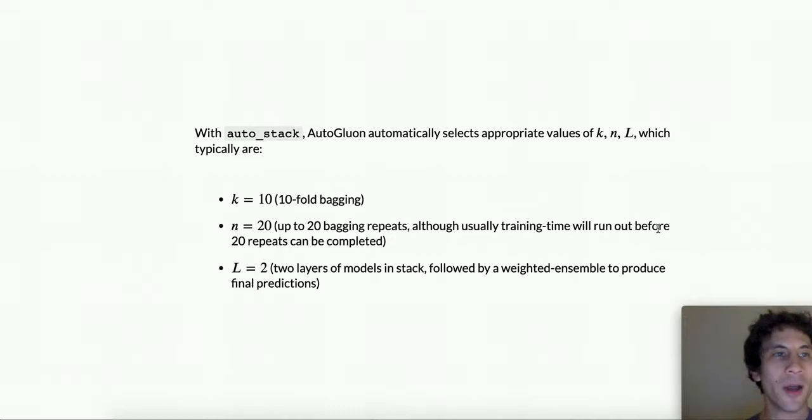And so with AutoStack specified, as we just did, AutoGluon automatically will select appropriate values of k, the number of bagging folds within one repeat of bagging, n, the number of bagging repeats, which is just based on how much training time was specified, up to 20, beyond 20 the benefits are very marginal, and L, the number of layers in the stack, which is typically 2.